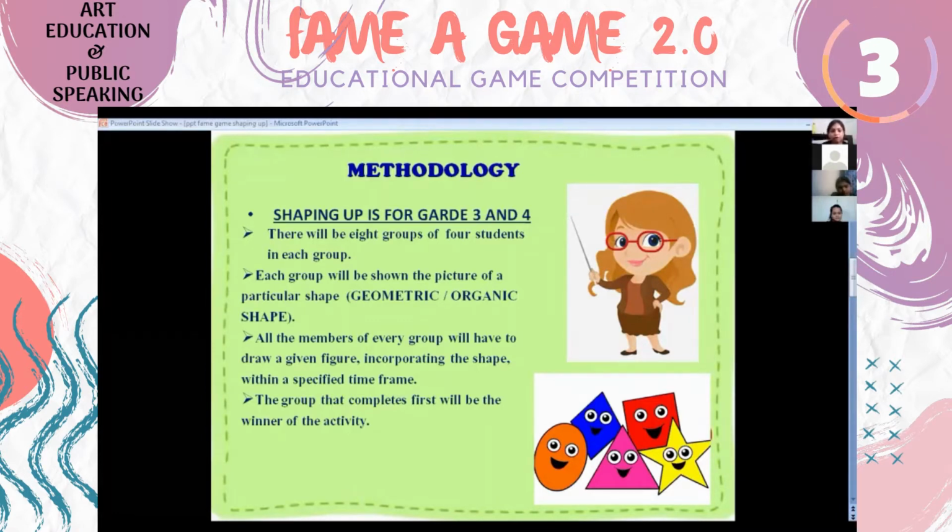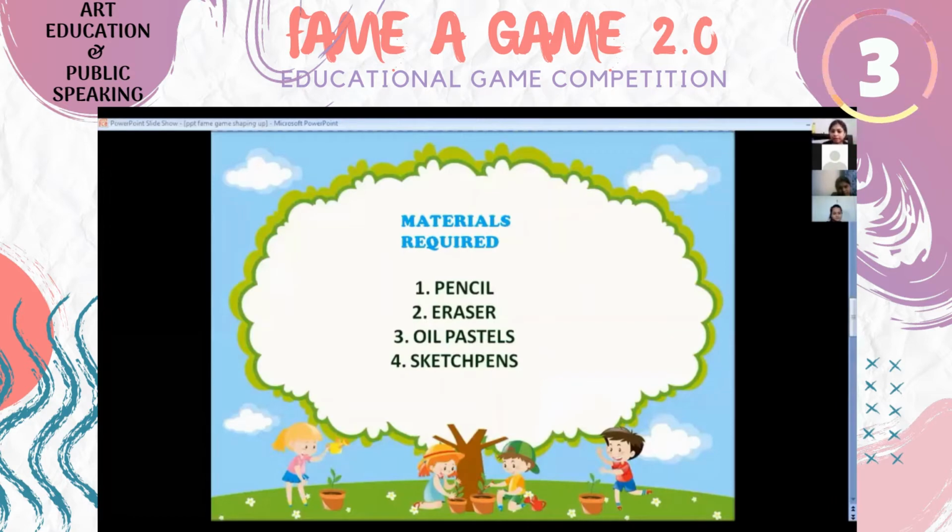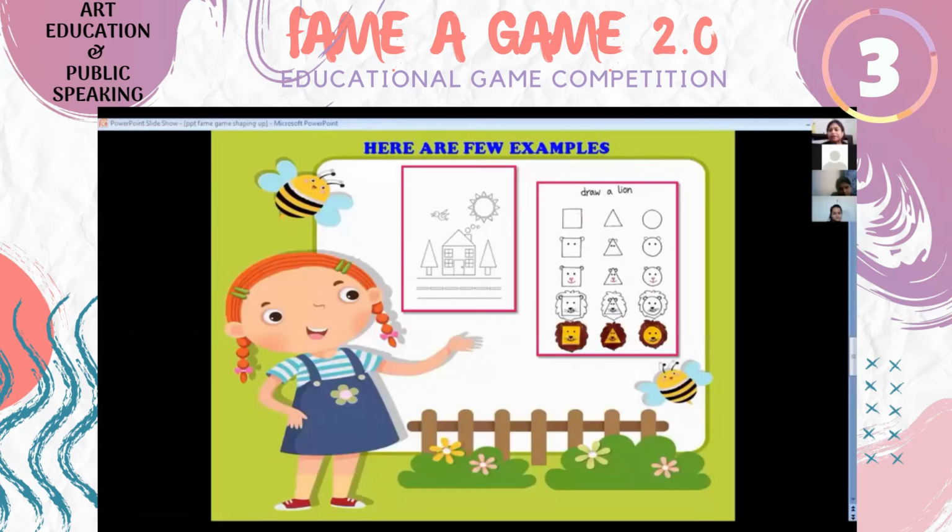They will require only pencil, eraser, oil pastels and sketch pens, nothing more. And the example is here. If I give a square, they can draw a man, they can draw a lion, but that object I will give them. So if it's a cloud, I will give them a man. Now they have to combine it, imagine, and draw how to draw a man with a cloud shape. These are a few examples I have given here, and that's it.